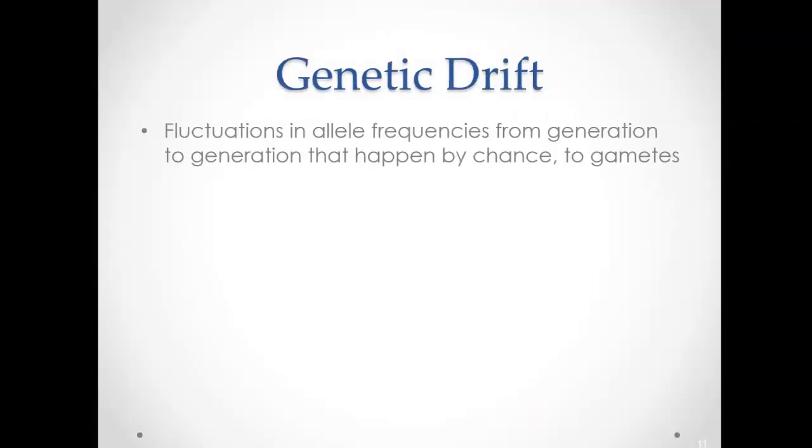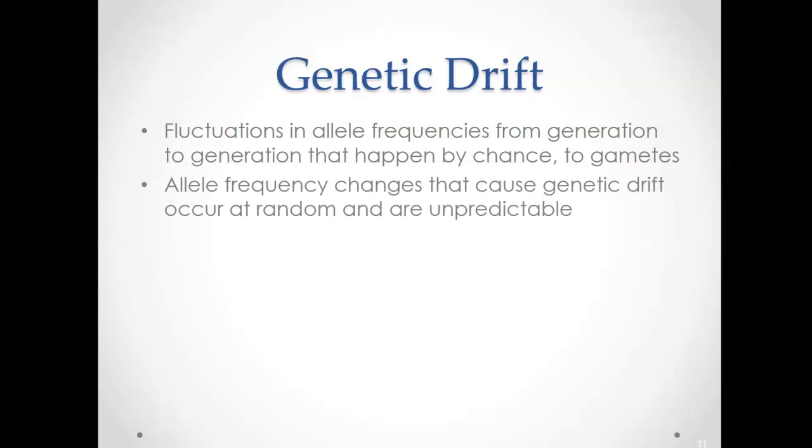All right, next, genetic drift. Sometimes genetic drift happens when allele frequencies change randomly for no particular reason. It's not because people are moving. It's not because people are mating with certain individuals. It's just chance. It's purely chance. So genetic drift happens when allele frequencies change just because.